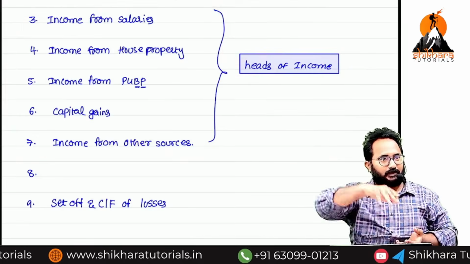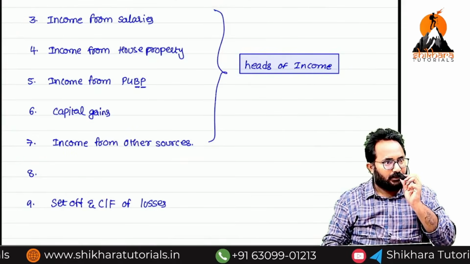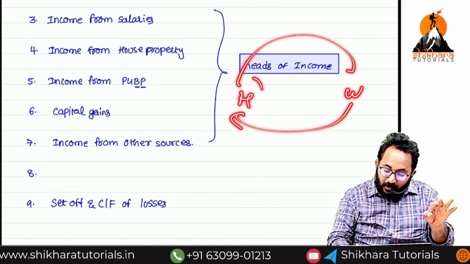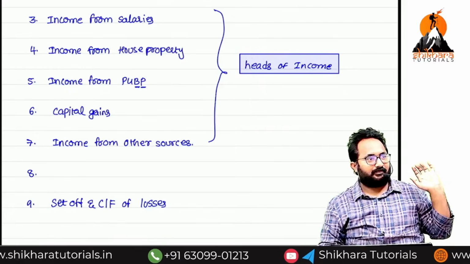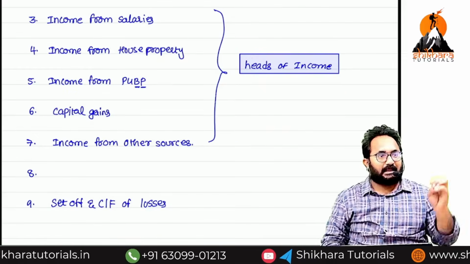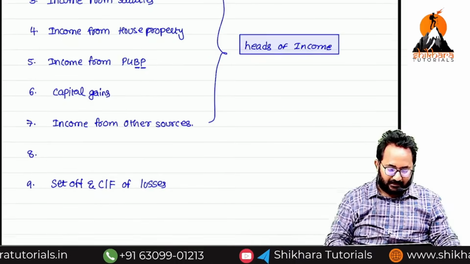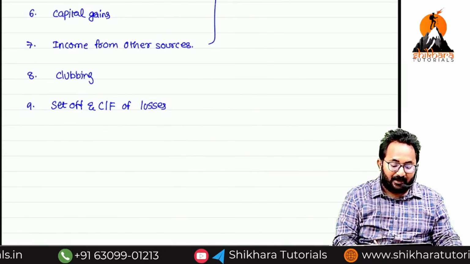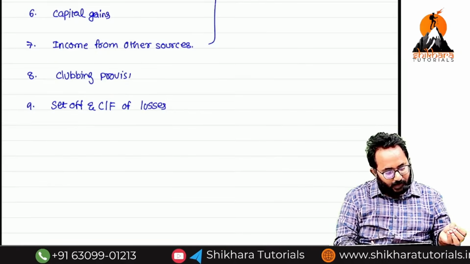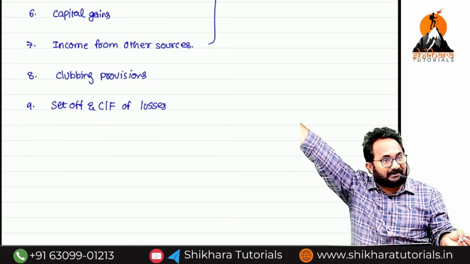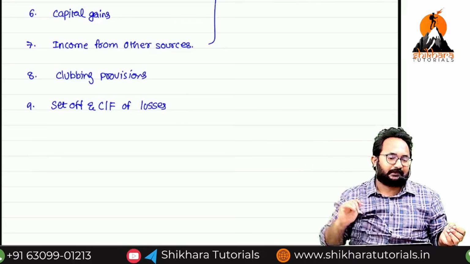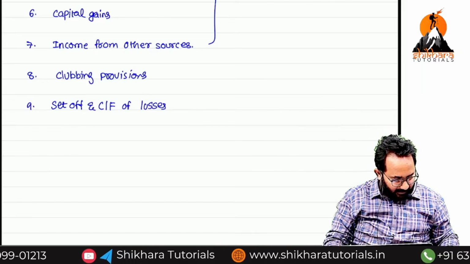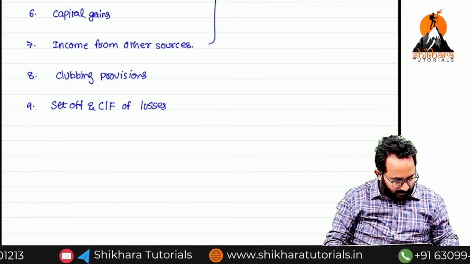Incorrect. How can you shift your income to the other person's hands? If you shift it wrongfully like this, that income is also clubbed in the hands of the Assessee only. That is our chapter on clubbing provisions. After reading this, you can understand everything. Other person's income is clubbed in the hands of the Assessee. Understood?